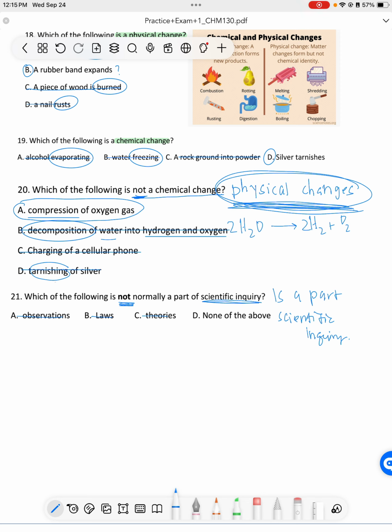We make an observation, we can make a hypothesis off of that observation, we can do an experiment with that hypothesis, get some data, and if we prove our hypothesis, now we have a theory, and then there are such things as laws, but those laws are like the laws of nature. Those don't change. But all of those things are included in scientific inquiry. So the answer is D.